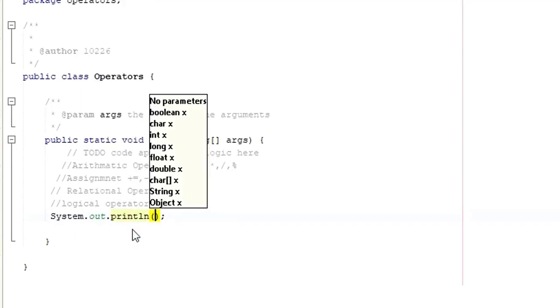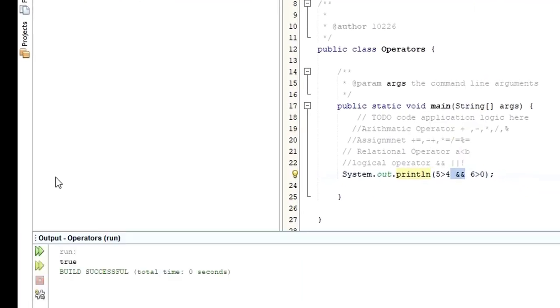So here I'm just going to check the condition. Let's say 5 greater than 4. This is one condition. Then I'm going to use logical AND, and then I'm going to say 6 greater than 0. So here we are trying to check the condition. What is the use of logical AND? I'm sure that you know. Logical AND will return true only if both conditions are true. In this case, both conditions are true. When I run this one, it should return true.